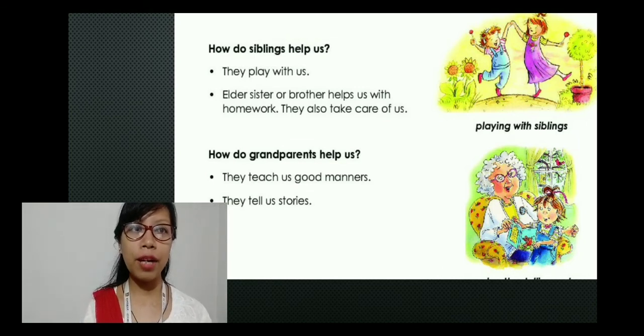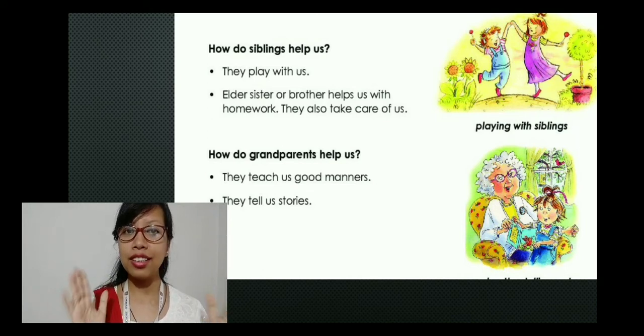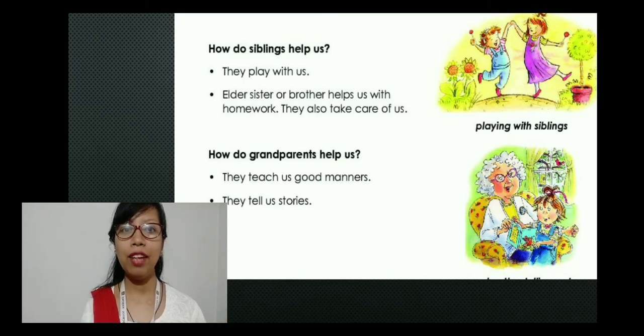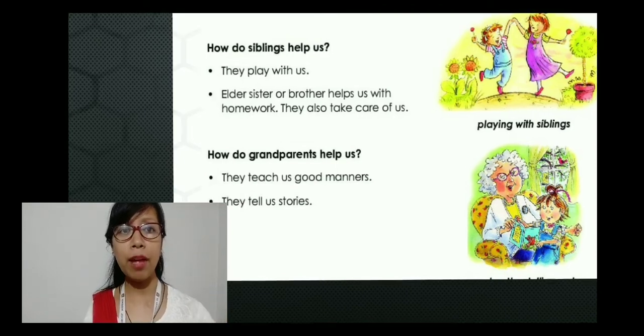Then how do grandparents help us? They teach us good manners and also they tell us stories, right? So these are a few of the roles that our family members play within our family.